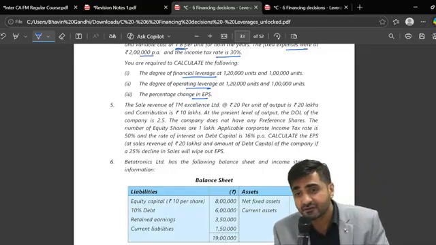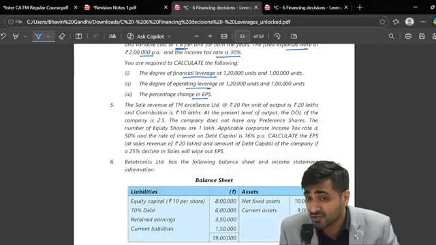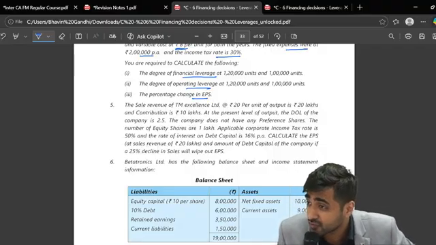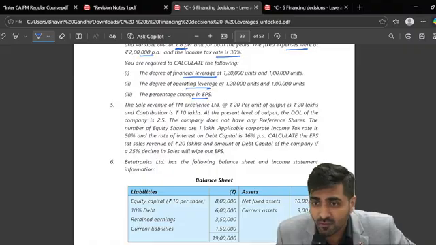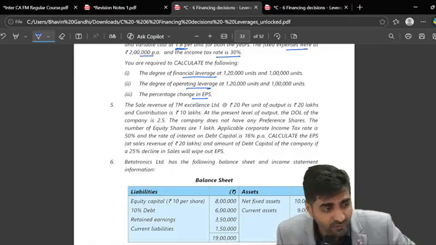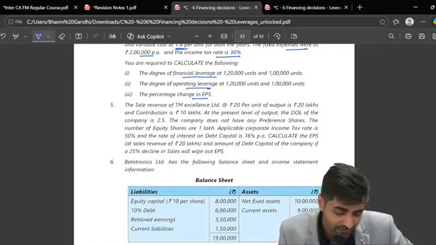Practical problem 5. What is given to you? But see, all these questions which I'm telling you now, you have to solve on your own. Today only, go home and solve it. Once we are done here, if you practice it also, you will be able to understand this in a much better way. Okay.